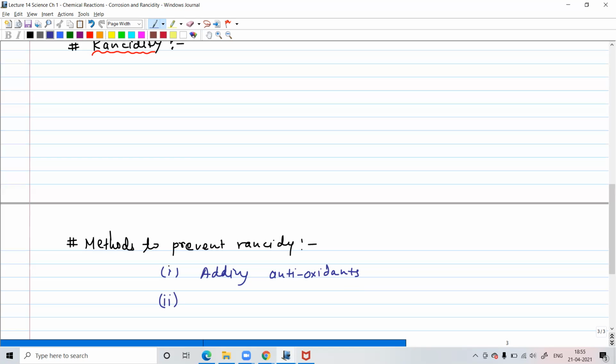So I'll give you some examples, even though you don't need to remember them. But let me write down the names of some common antioxidants used in the food industry, called BHA and BHT. What is that BHA?